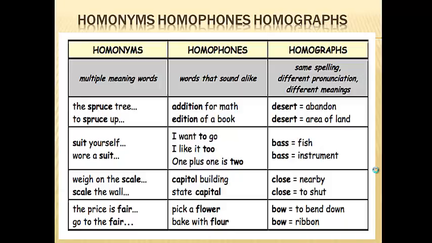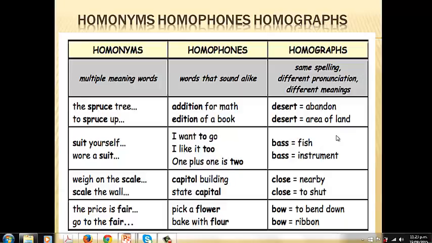So we also have homophone words. Homophone words, they're spelled different, they sound alike, and they have different meaning according to the context. For example, let's go with to, too, and two. I want to go. I like it too. 1 plus 1 is 2.